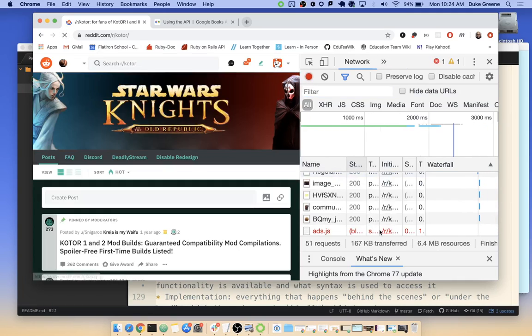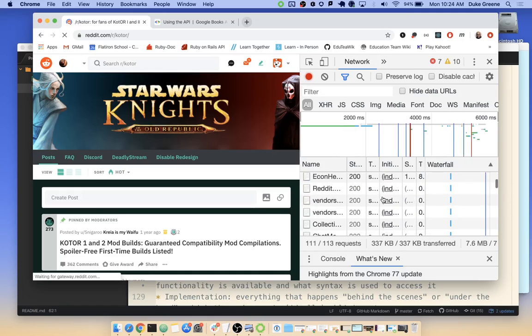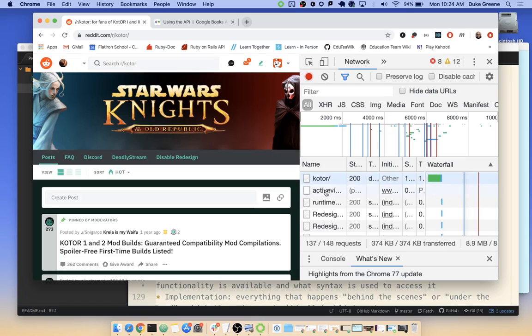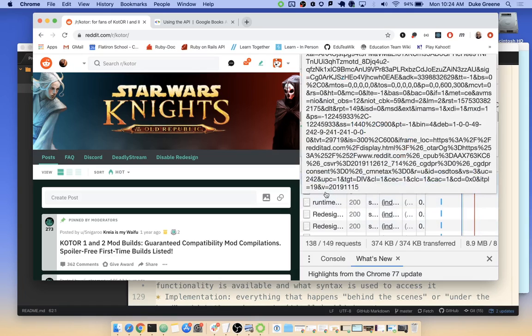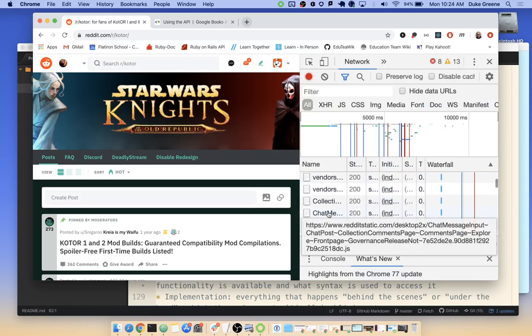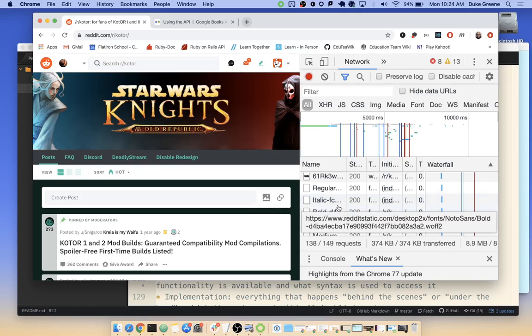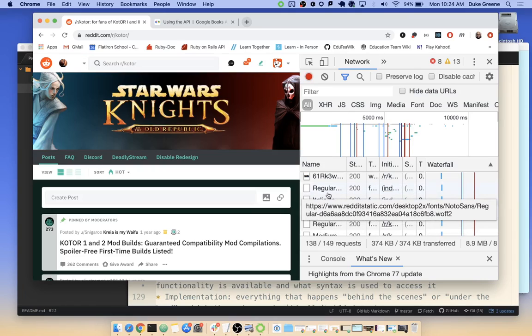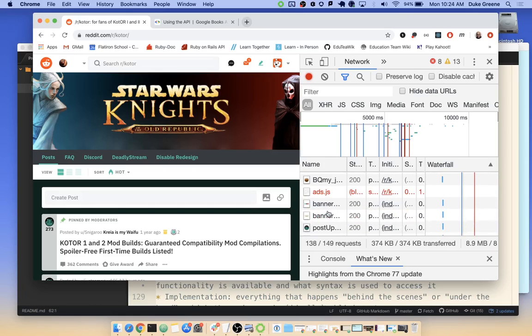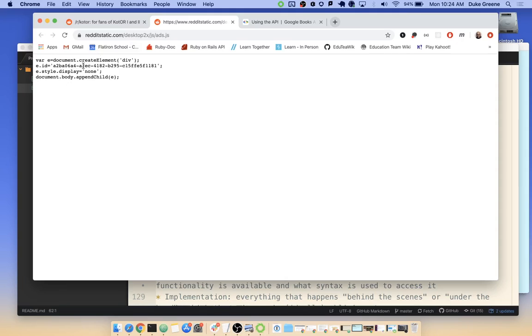So I'll hit refresh, and you can see that a whole bunch of things get downloaded, and it'll show you exactly at which millisecond something started downloading and finished downloading, and what kind of file it was. That's a JavaScript file. This is another JavaScript file, probably a lot of advertising trackers. There's a PNG image. There's a WOFF2, which I think is a font that's been downloaded. So you can see all this information about how your browser has put things together. And as a developer, once we get into later mods, we'll use this tool a whole lot, right? For now, it's enough to know that I can go in here, and if I wanted to look at a specific ads.js, I could double click and it'll show me exactly what code is being run on my page.